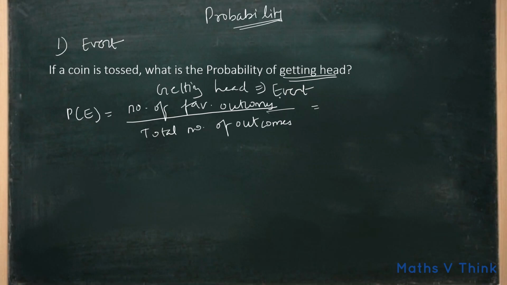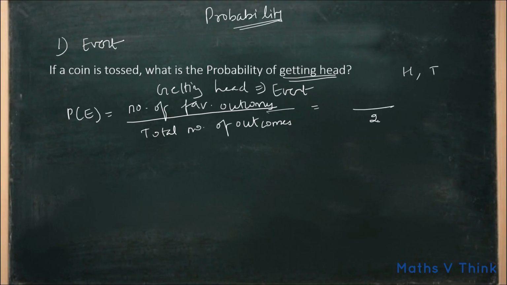Here, in our example, when a coin is tossed, either it can be head or tail. The outcomes are head and tail. So there are two outcomes total, and we want a head. So it is 1. So 1 by 2.